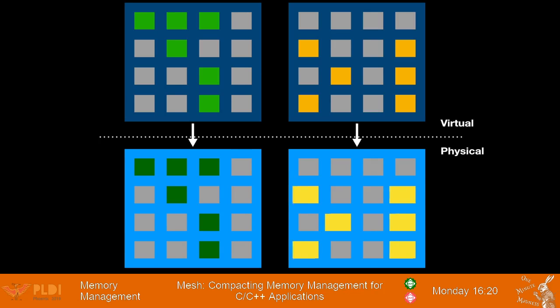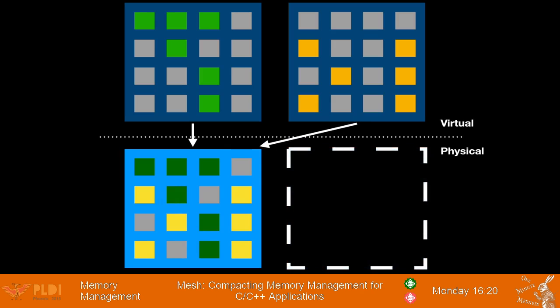Mesh copies all live objects onto a single physical page, remapping one of the virtual pages to point at the physical page and relinquishing the other physical page to the OS. Mesh overcomes two key technical challenges.